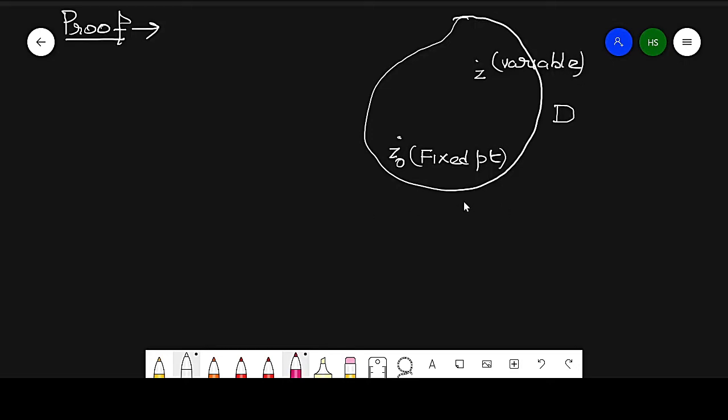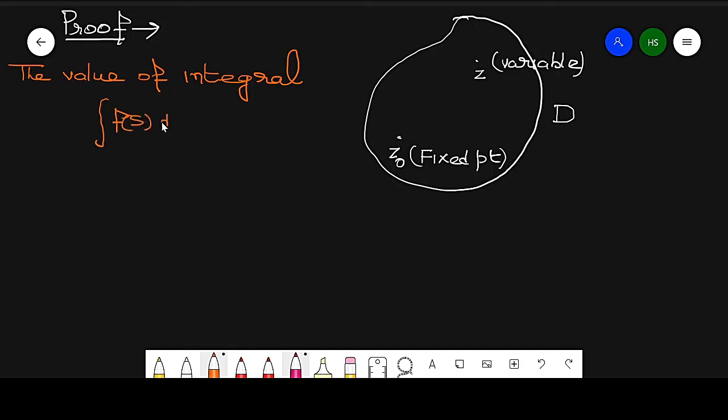Z naught is a fixed point and z is a variable. Now, we already know that the value of the integral from z naught to z of f of s ds is independent of path.